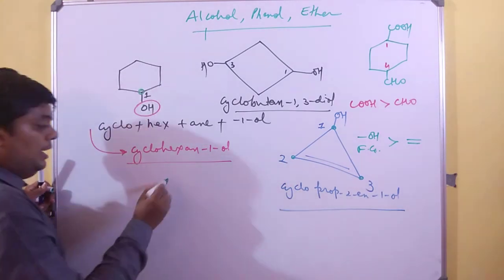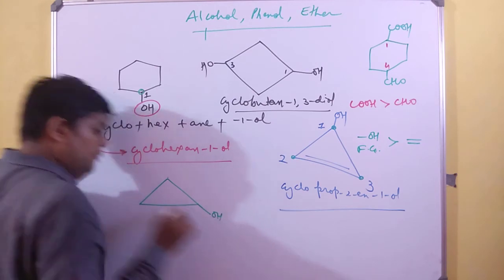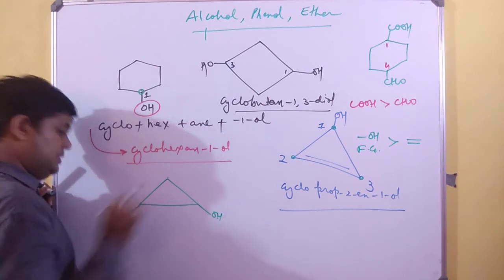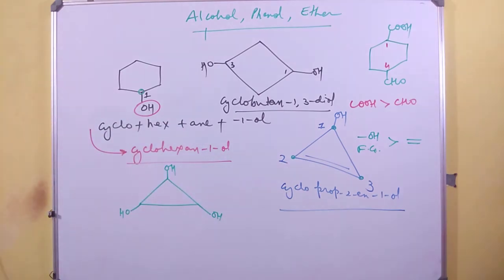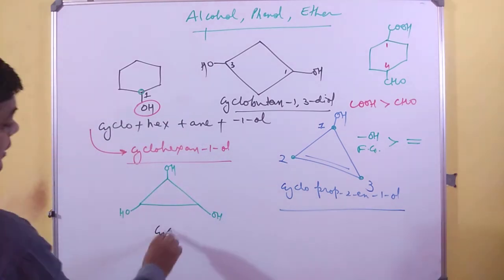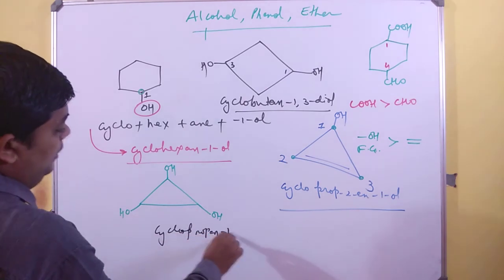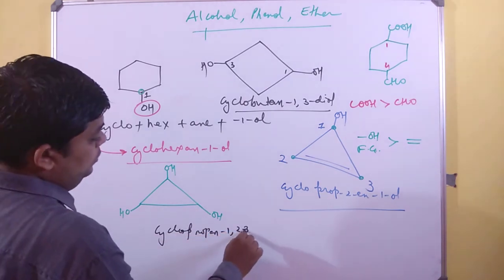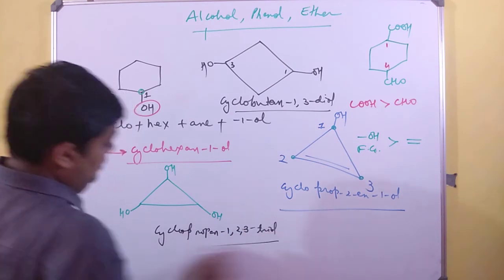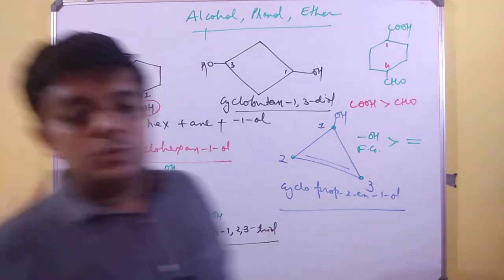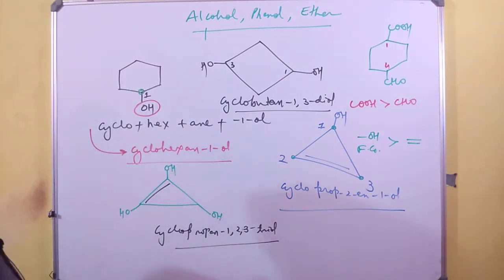Still moving ahead, this is one of the very simple examples that has to be understood. When I have such an example, I'll very clearly mention over here cyclopropane-1,2,3-triol. Cyclopropane-1,2,3-triol. Now see the chemistry. A double bond.